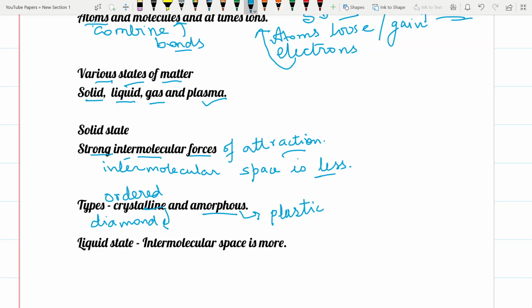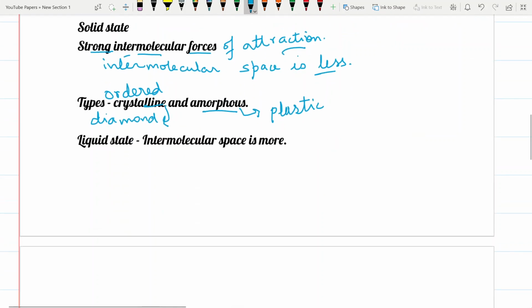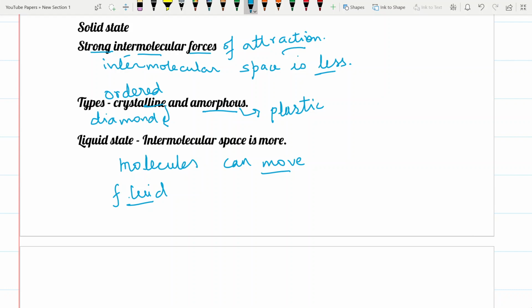Next we come to the liquid state. In the liquid state, the intermolecular space is very high. The molecules are placed far apart. So we find that the molecules are free to move. We can also term the liquid state a fluid. Liquids are also called fluids because the molecules are free to move. The intermolecular space is more compared to that in solids.